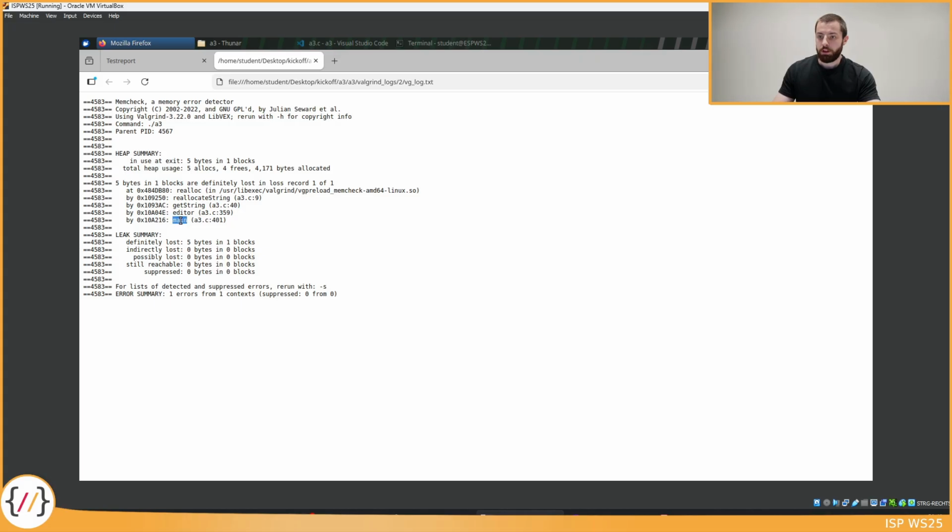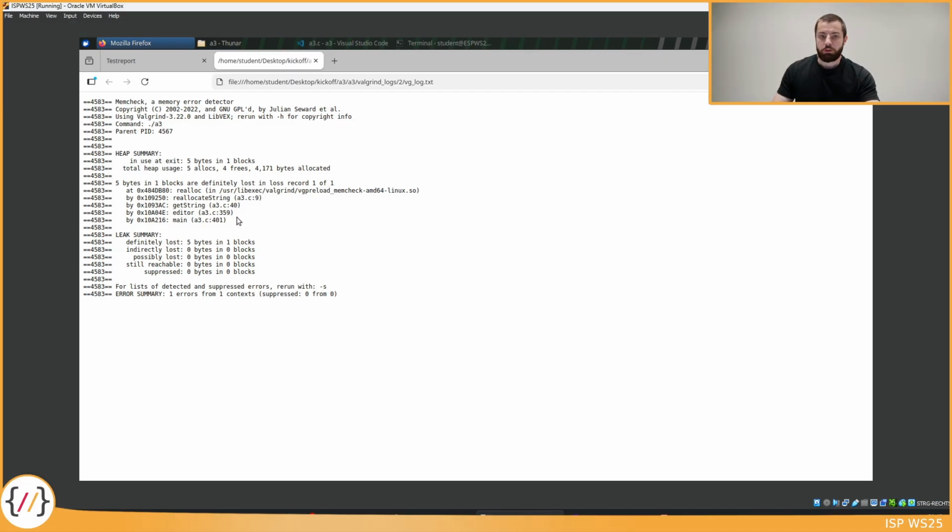We see that in the main function, in our implementation file at line 401, we called the function editor. In the function editor at line 359, we called the getString function. In this function, we called the reallocateString function. And in here, it used realloc to allocate some memory, but the memory that we have allocated here was not freed when we terminated the program. And now the only thing we need to do is to debug why the memory we allocate here was not freed when the program exited.